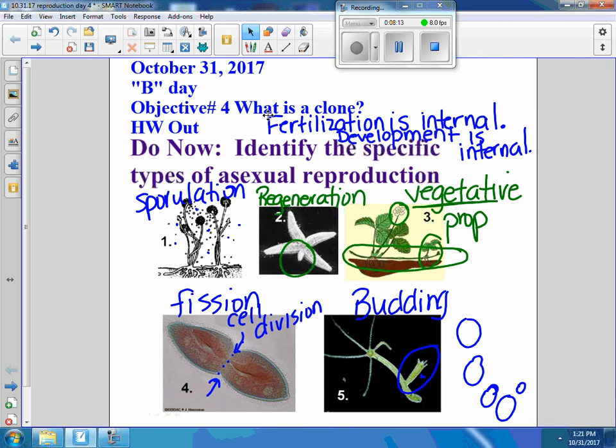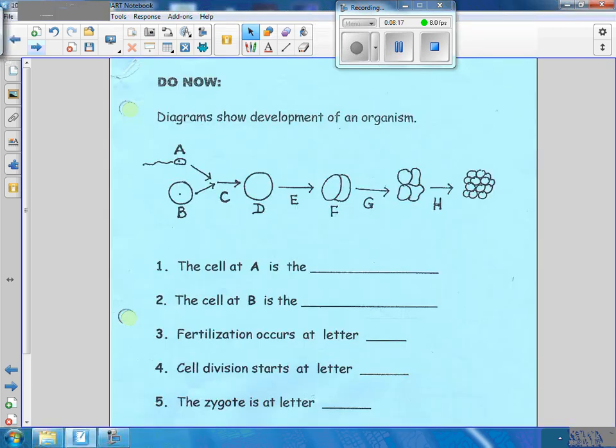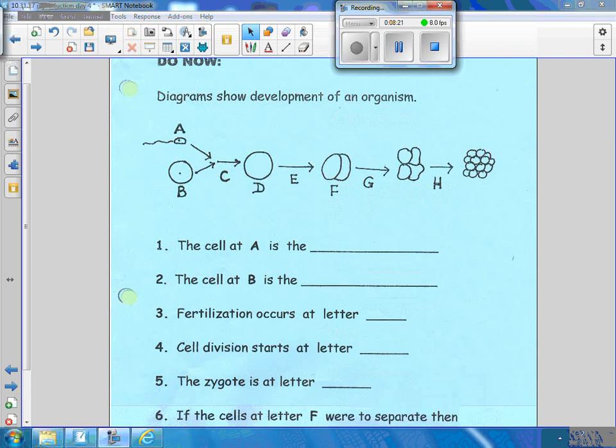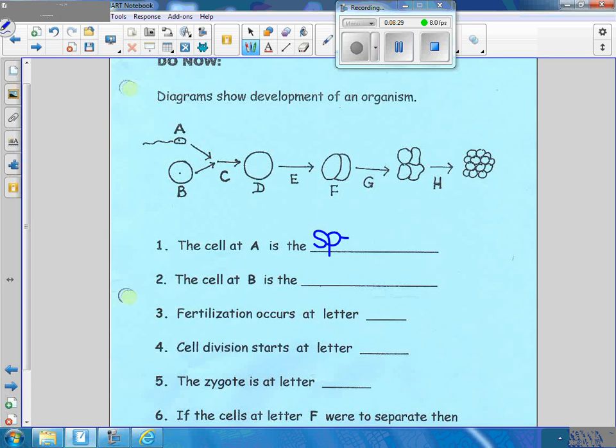All right, I need you guys to turn to page 9 in the back of your yellow notes. Go there. It looks like this. Yes. Okay, the cell at letter A. What is the name of the cell at letter A, Megan? Good. The sperm has a special name. You might need to look back at your notes.